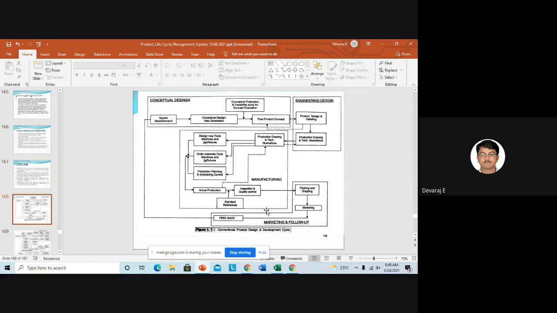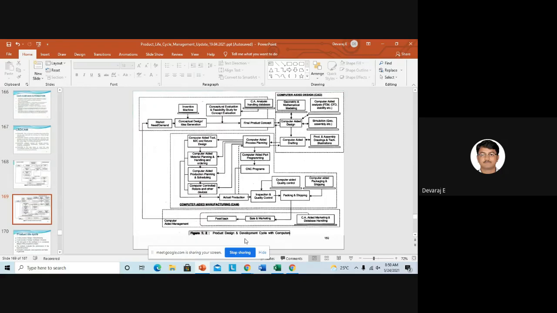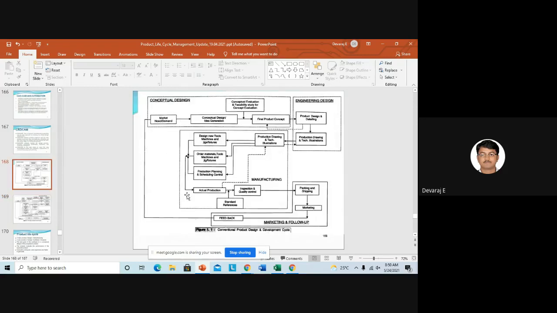So then we'll go for this slide. This and the next slide are very important. Kindly try to understand these two slides. So this is the conventional product design and development cycle. The industries were following this before, I think 20 years back, but right now they're following a product design development cycle with companies. So we will see this one first.